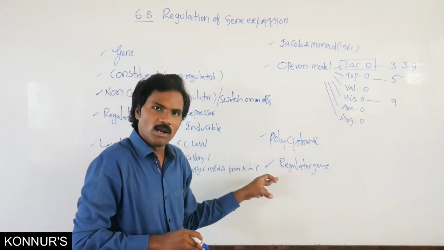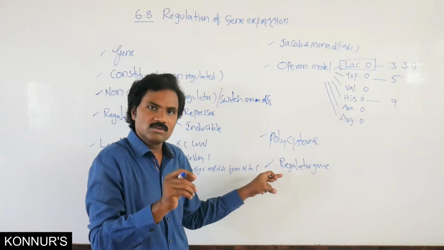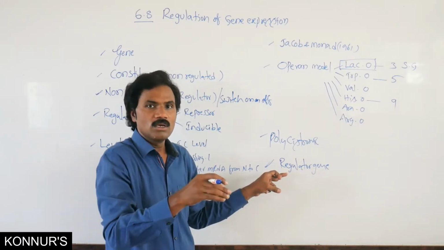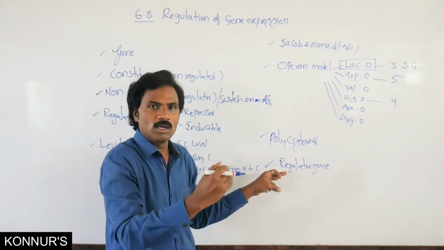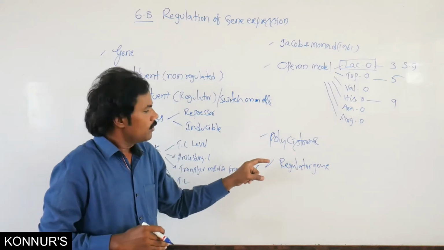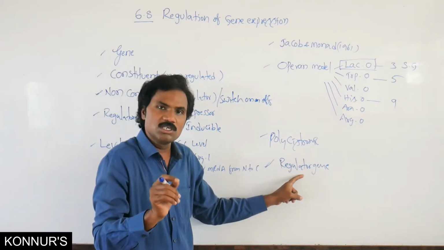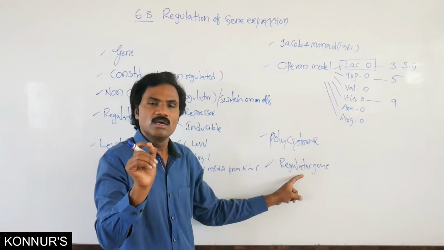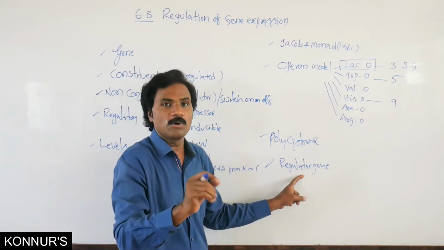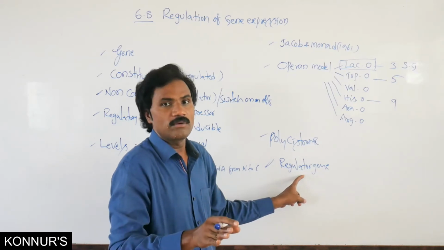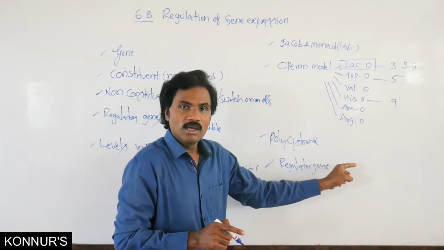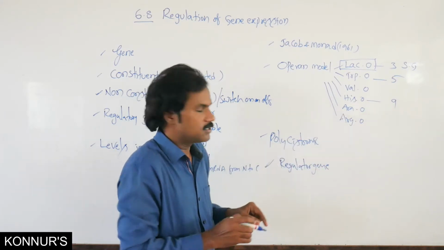Similarly, if it synthesizes an inducer, the metabolic activities take place continuously. So the important role of the regulator gene is to synthesize a protein, whether repressor or inducer, depending on whether the operon is switched on or off. Whatever is secreted binds to the operator gene.